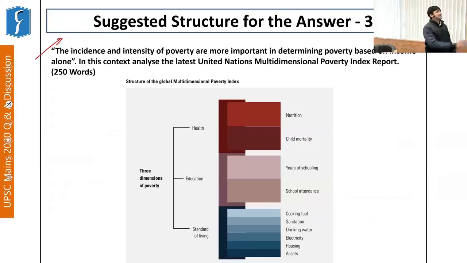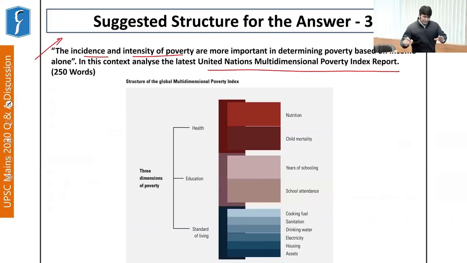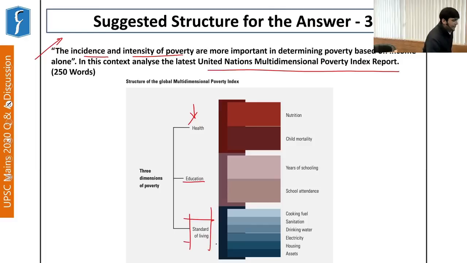Now it says the incidence and intensity of poverty are more important in determining poverty than income alone. So in this context, analyze the latest United Nations Multidimensional Poverty Index report. See, very simply, you need to understand that poverty needs to be measured through different angles. And these different angles are health, education, and standard of living, right? So the point UPSC wanted you to know was, how do you understand poverty? How is poverty defined? How does society view poverty?